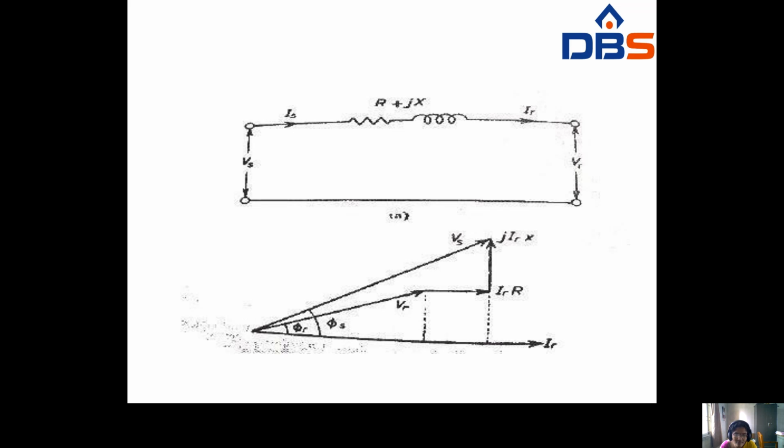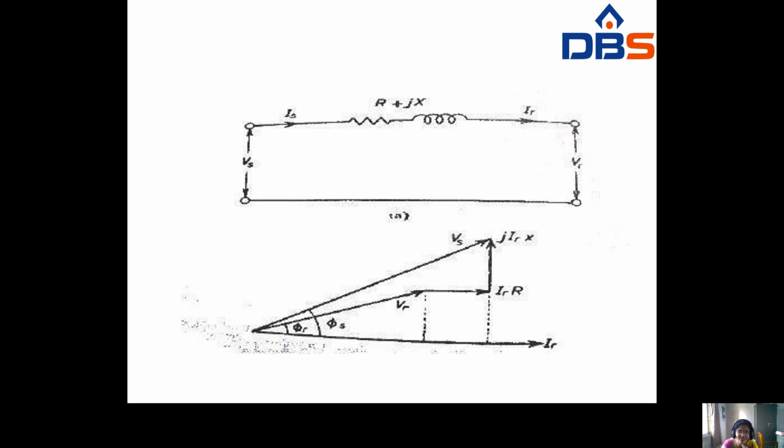The sending end voltage Vs will make the angle phi s, and the receiving end voltage VR makes the angle phi r. This is the voltage drop IR into R. This is the IR into jX.